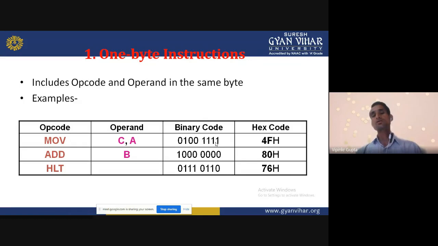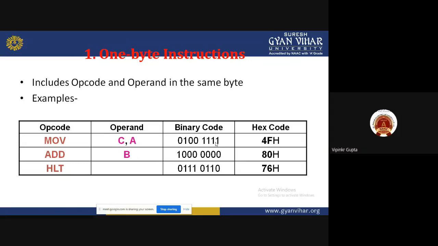Next is the halt. Halt is used to terminate the program. That is, our program will be completed. Its hex equivalent is 76H. So its binary equivalent is 0 1 1 1 0 1 1 0.